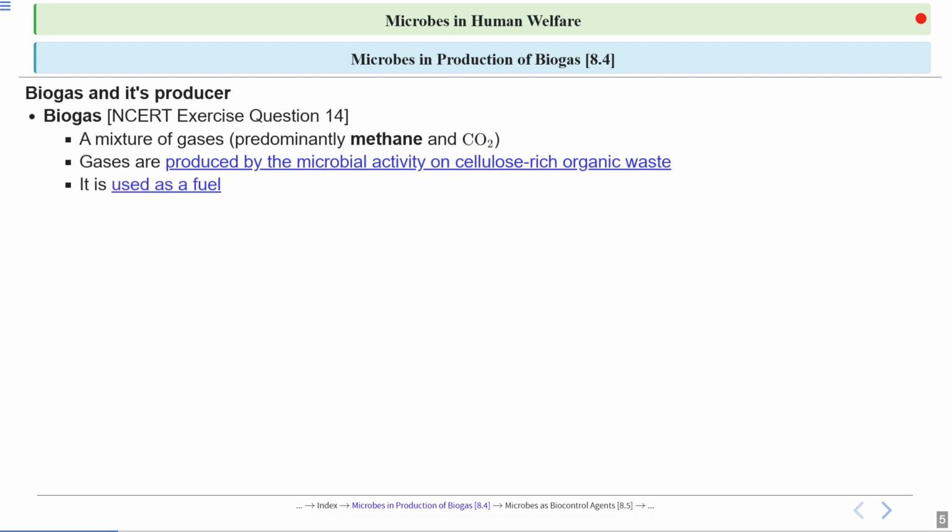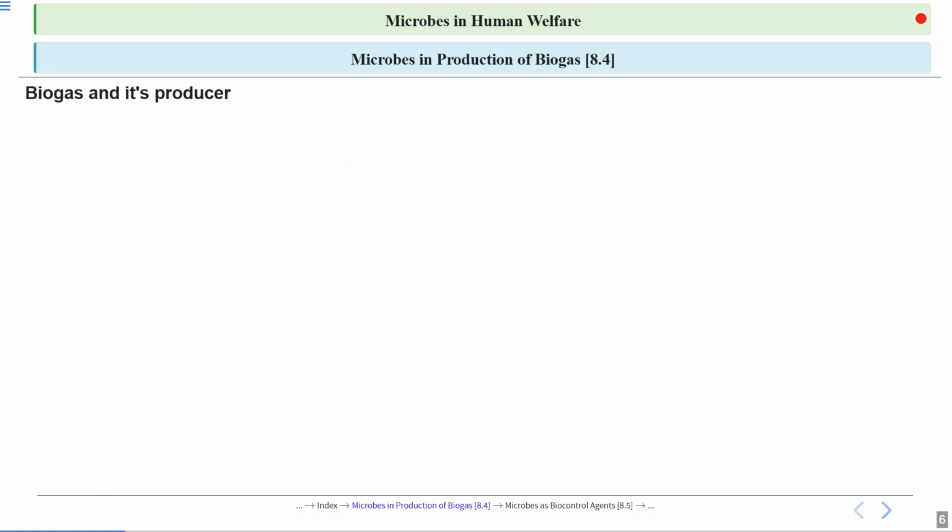This biogas is used as a biofuel. It is inflammable. It can be used for various purposes, like lighting and electricity production. Clear?